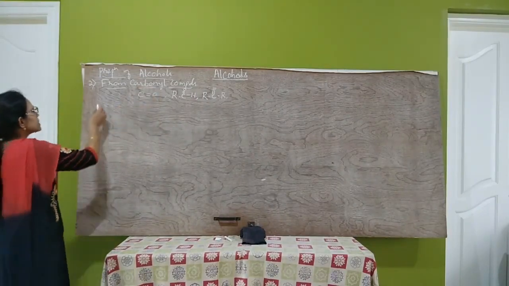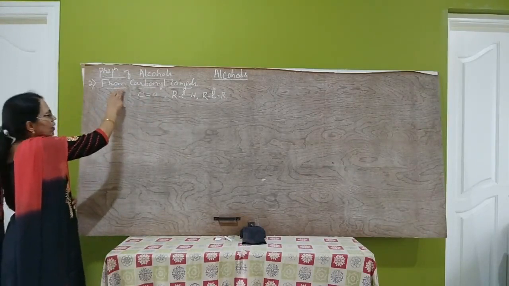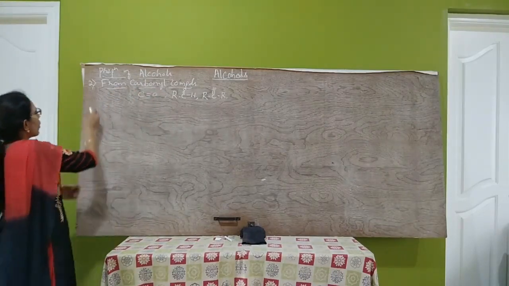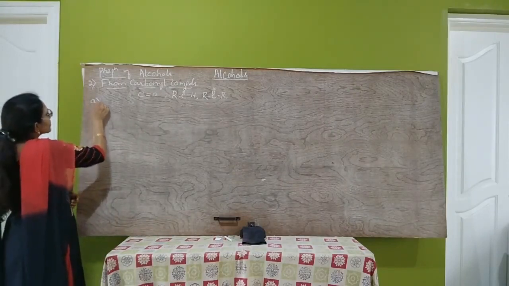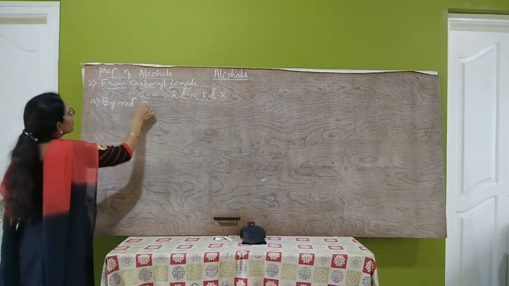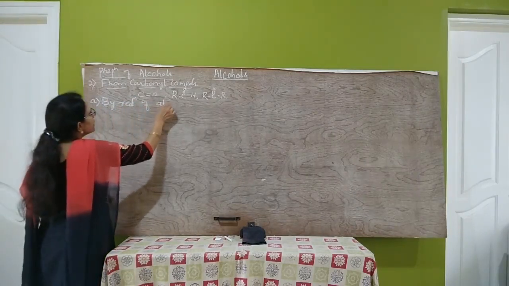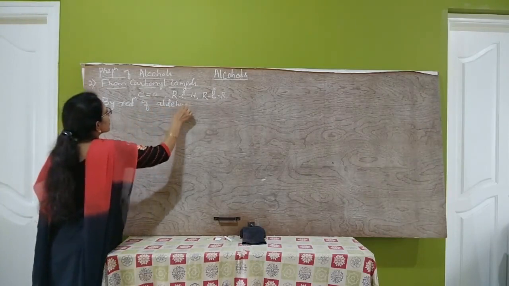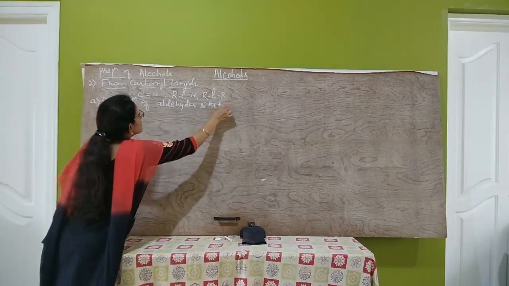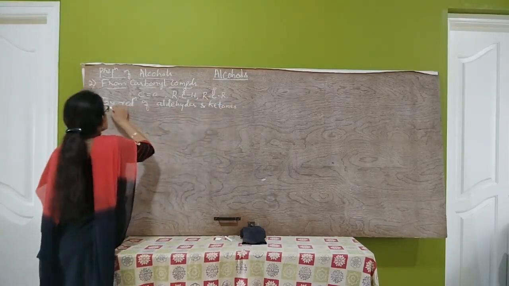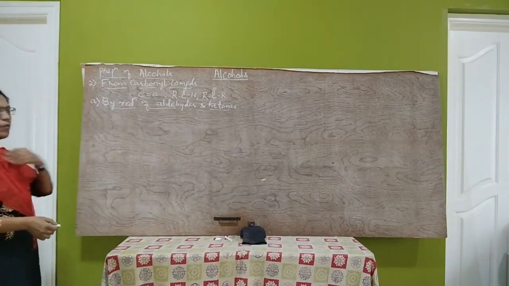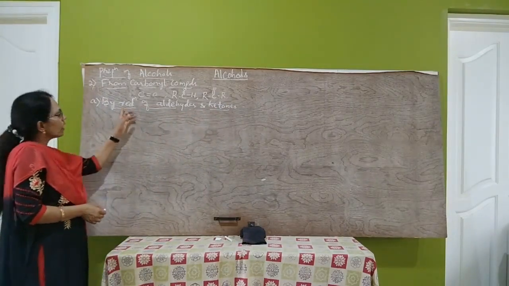So first we will study preparation of alcohols from aldehydes and ketones, by the reduction of aldehydes and ketones.